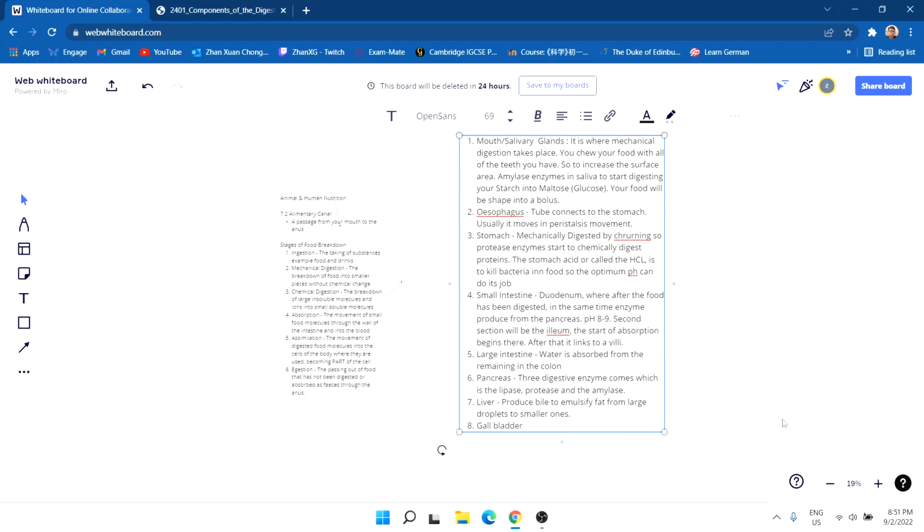It stores the bile and releases it into the duodenum if it's required. Have a look at this, and you can pause the video if you want. These are the things that you must remember: what is produced, and at what pH. The stomach is usually at a very low pH, pH 2 to 3.